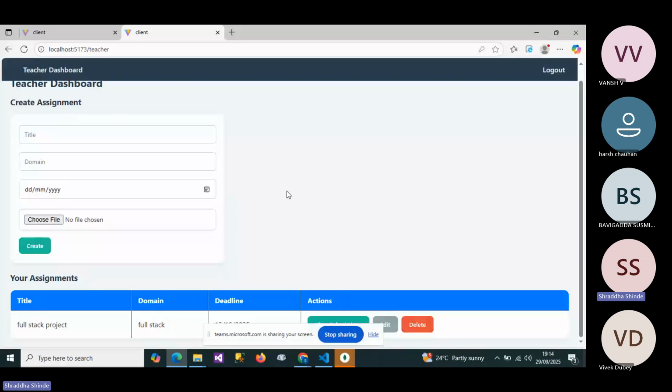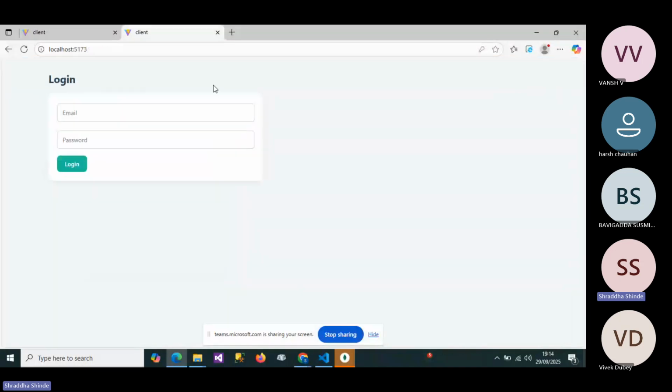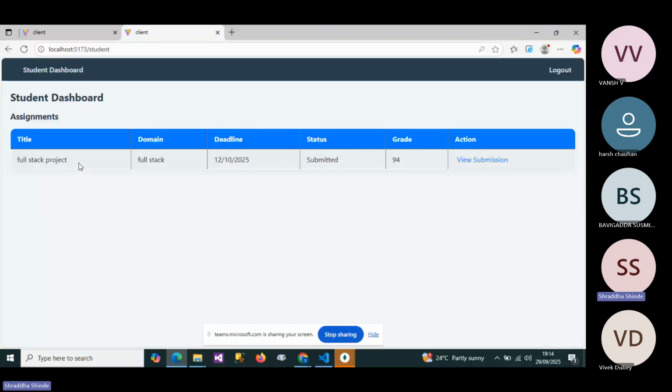Also, if we log out, then we can log in as a student. Here is the student dashboard. Here we can view all the assignments which are created by the teachers, and if we view this, this is the assignment which was already submitted by the students. If we click on view submission, then the file can be downloaded.